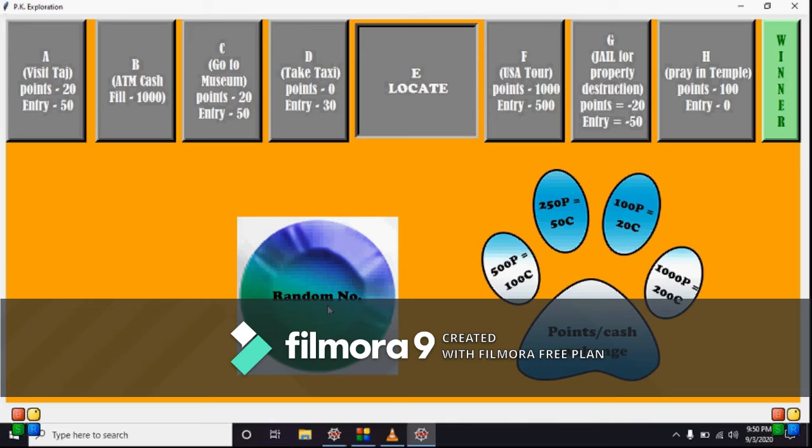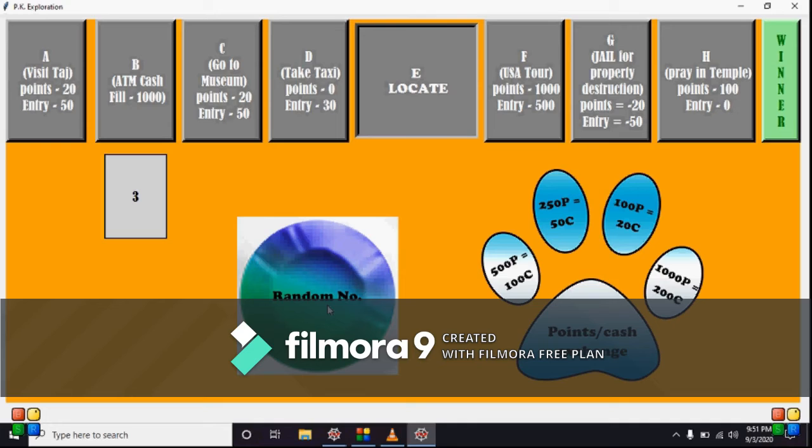As soon as you press the random button, a random number will occur. So this is the number three. Initially this number three comes, so our tile will be C. It is going to get highlighted. I don't know why it's not happening right now, because earlier it was happening.